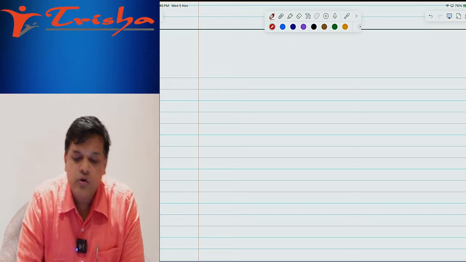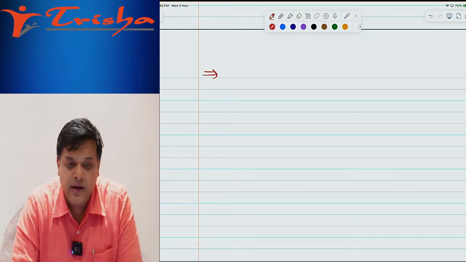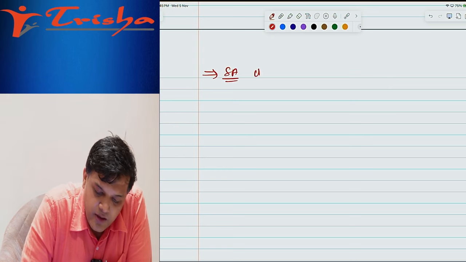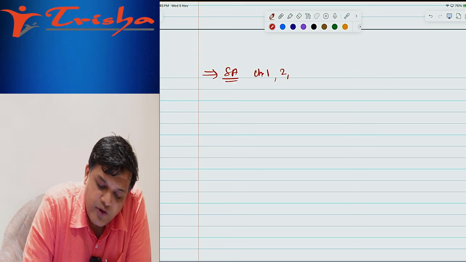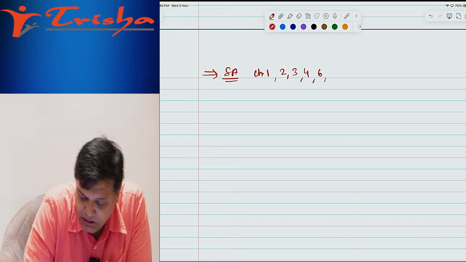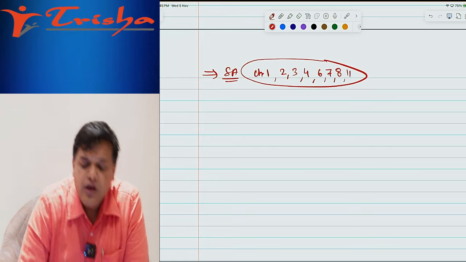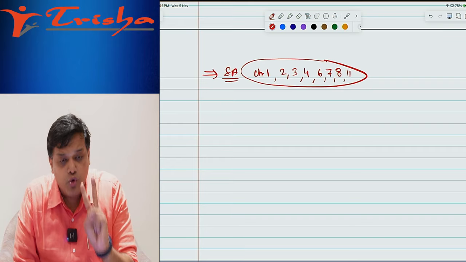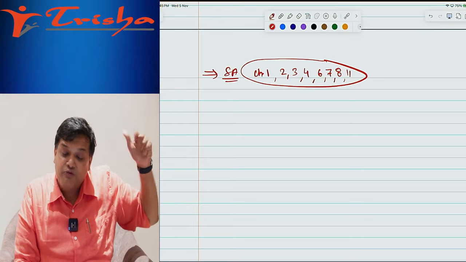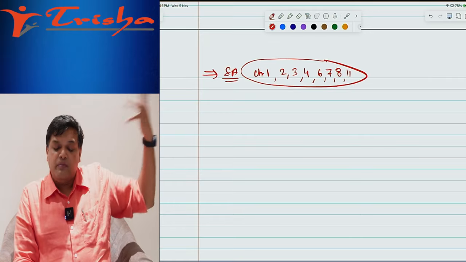Whenever we are discussing auditing, first of all, remember the standards chapters should be done very thoroughly. For example, you can focus on chapters 1, 2, 3, 4, along with 6, 7, 8 and 11. These standard chapters are to be done thoroughly, and they serve two purposes. One, they will help you in intermediate, and also they are the base for final. So these are not chapters you can leave out.